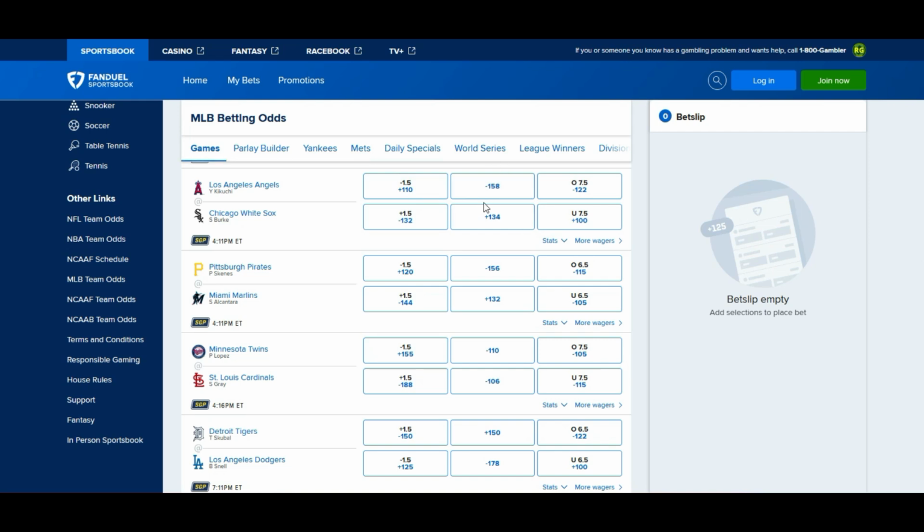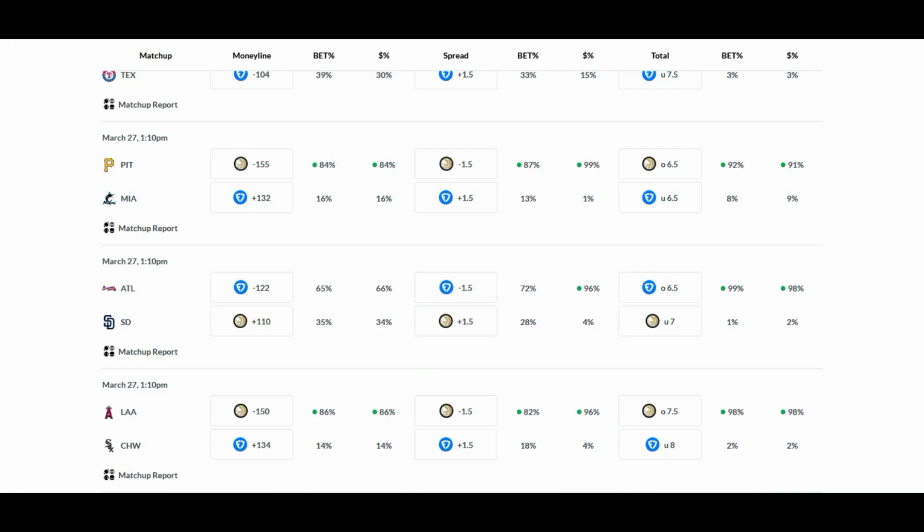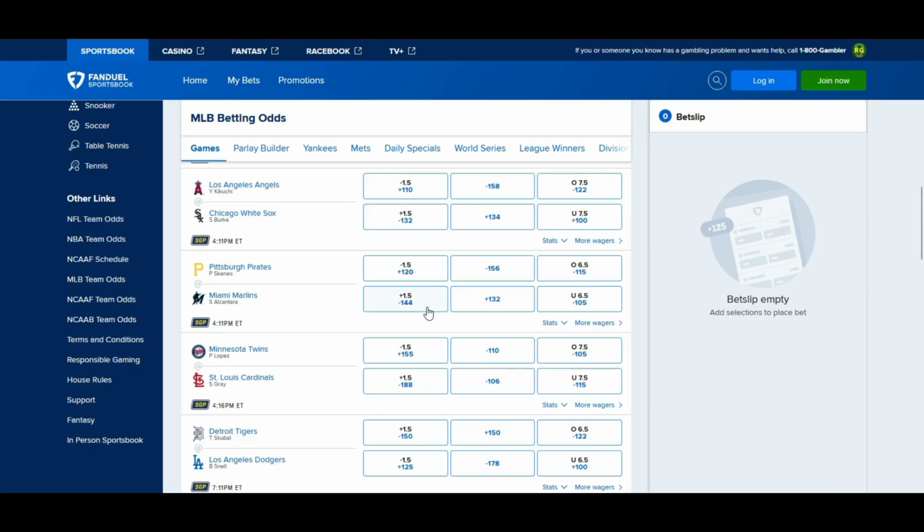It's hard to go against that, and they're getting the most of the money, and they're a favorite. It's hard to go against that in this instance. They're over that minus 150 threshold, especially in baseball. Now, the White Sox have that minus 132. Where's the money going on the run line? 96% going with the Angels. People looking to cash this out.